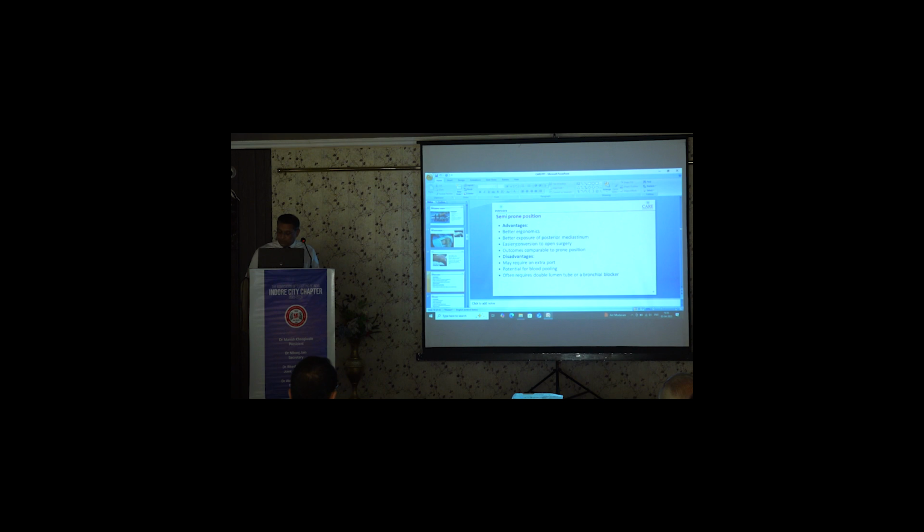Now the advantage of prone position is it minimizes lung injury because the lung will be collapsed and it will go down with the gravity, and with the effect of CO2 insufflation and low tidal volume, the lung will be collapsed. Lymph node harvest is better. The disadvantage is the dissection along the left recurrent laryngeal nerve will be compromised.